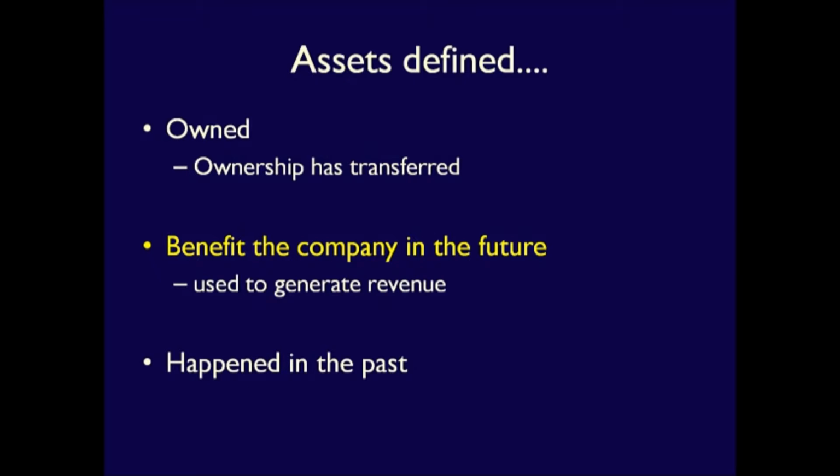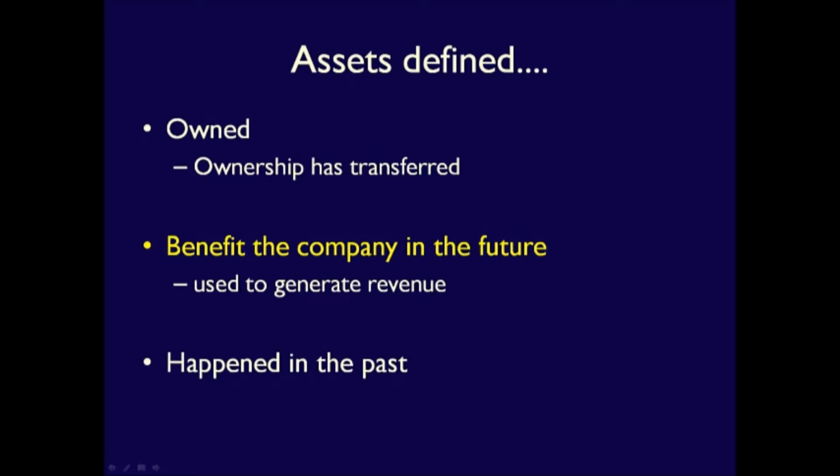What are future economic benefits for a business? Well, an asset might be used to produce a good or provide a service to customers, like a machine that is used to manufacture potato chips or a lawnmower that's used to provide lawn care services. It might mean that an asset may be used to get another asset, like giving up cash in order to get a machine. Or the business might be able to use the asset to get rid of a liability, like paying down a loan with cash. Assets must have future economic benefits for the business, or they are not considered assets.